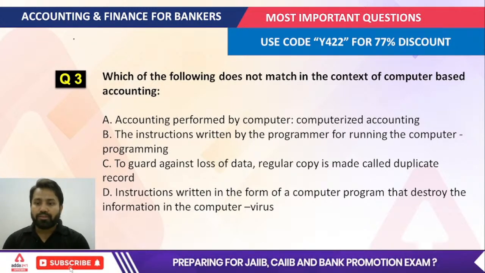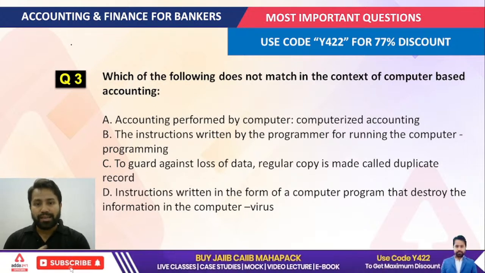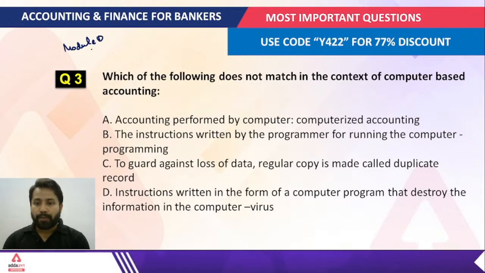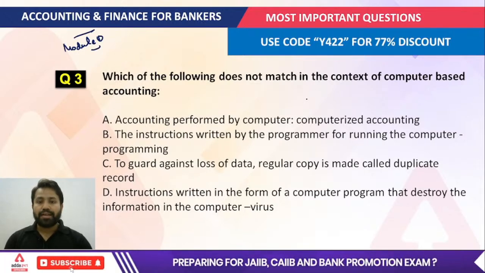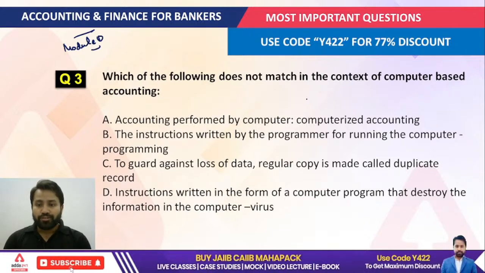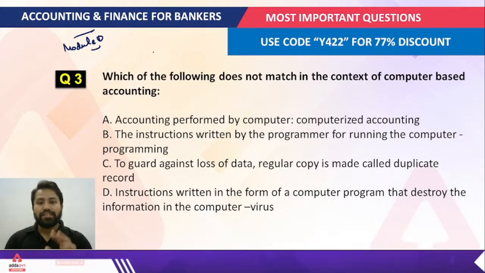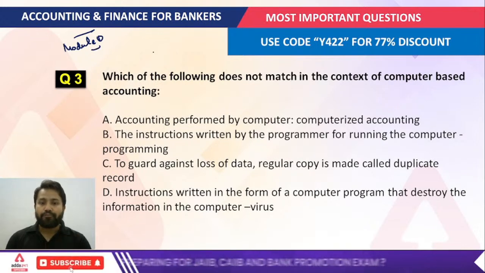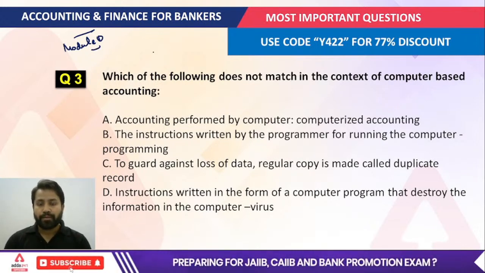If I talk about the easiest chapters of your accounting, that is module D, and module C, the last chapter, computerized accounting. These chapters are considered very easy. You only have to understand the options here, right?